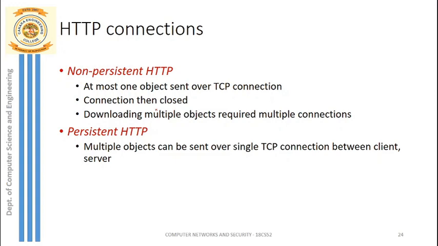The second one is called persistent HTTP. Here we can exchange multiple objects over a single TCP connection between client and server. Unlike non-persistent, the TCP connection persists after we exchange an object. So that is why we are able to exchange multiple objects, multiple images over a single TCP connection.